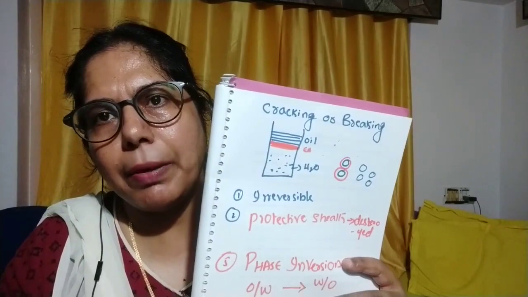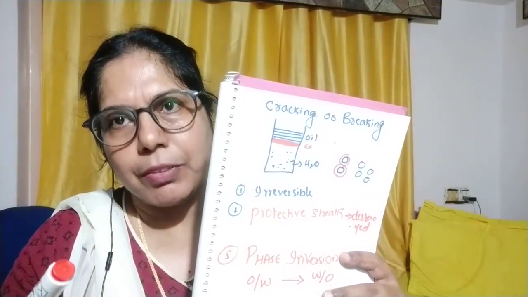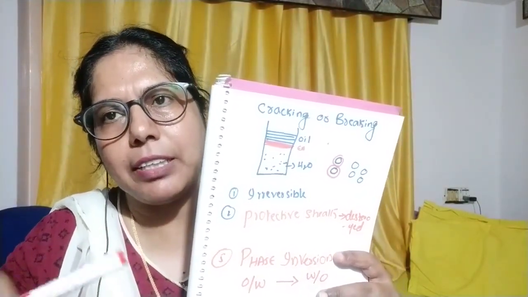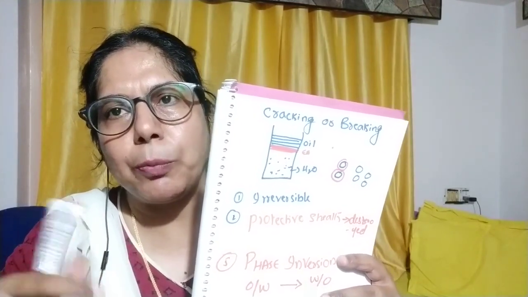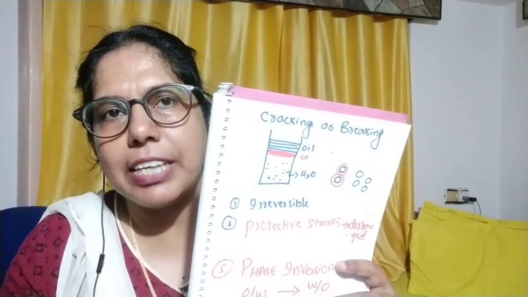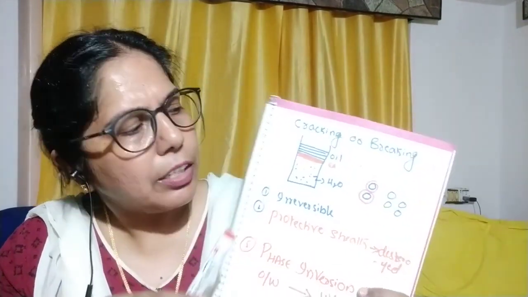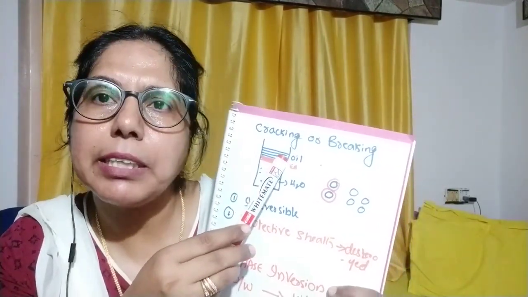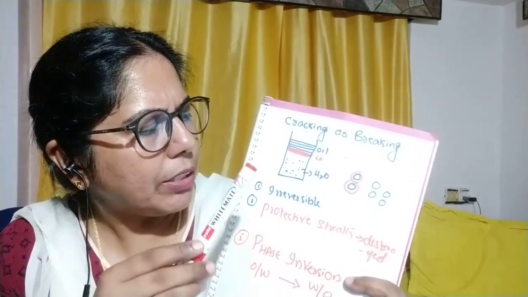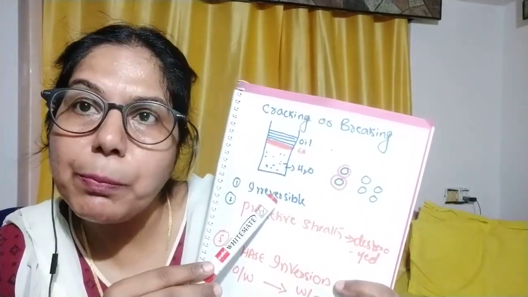A best example is when milk is curdled: if we add lemon juice to milk to make cottage cheese, paneer, there we are getting the breaking of emulsion. So breaking of emulsion is complete separation of the oil and water phase. It is an irreversible process.